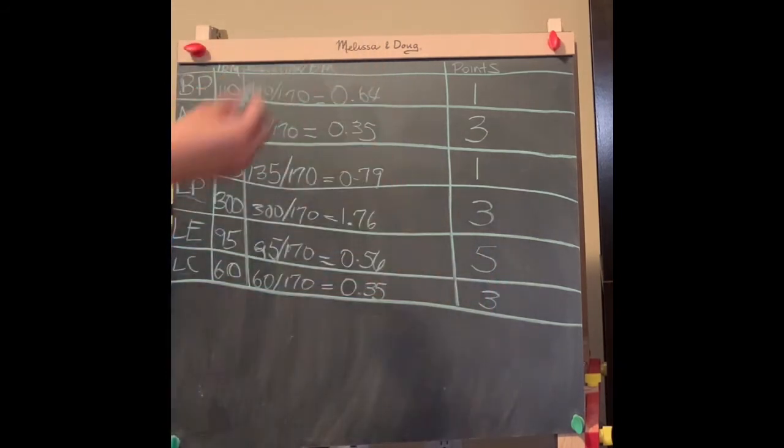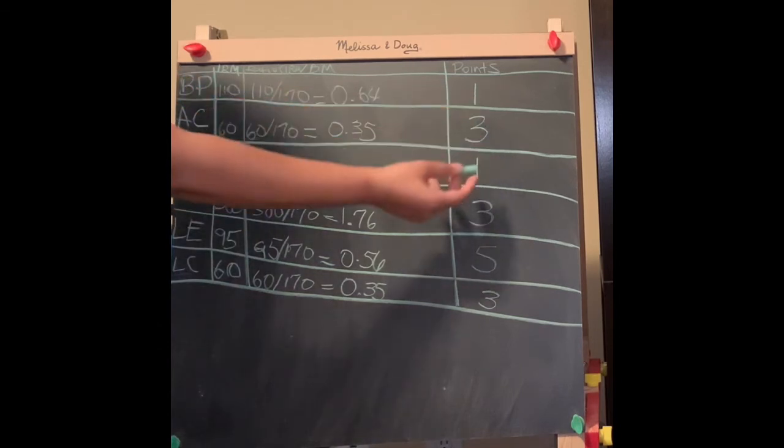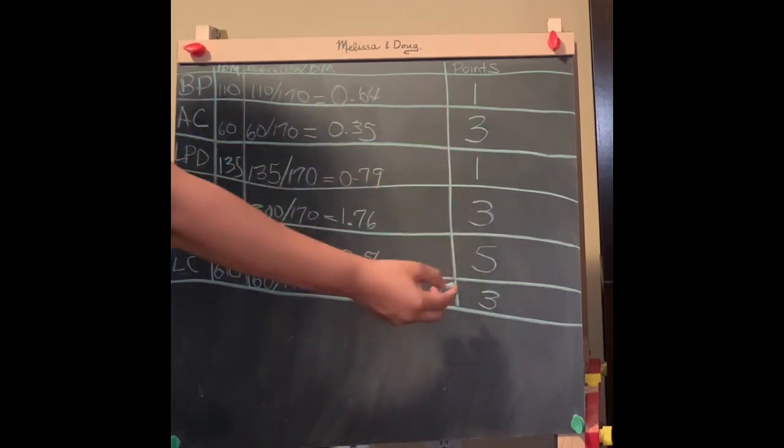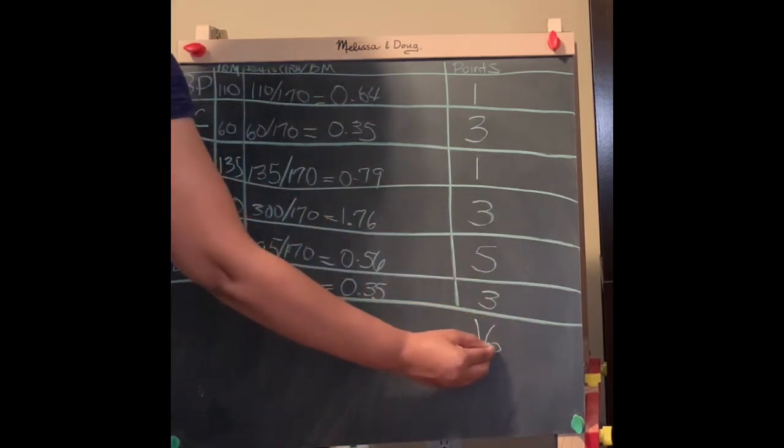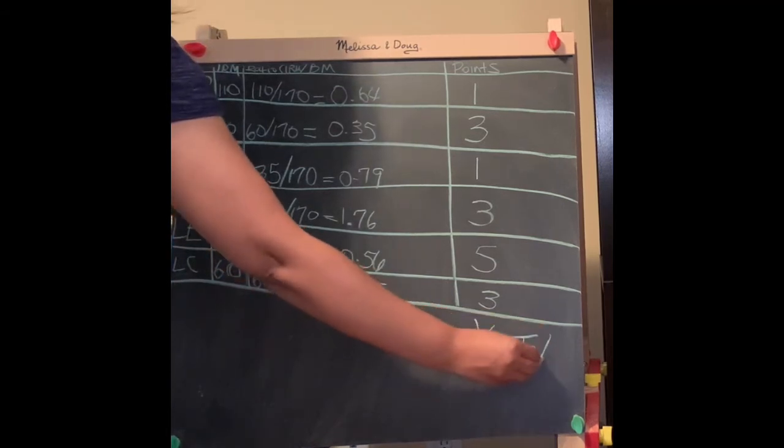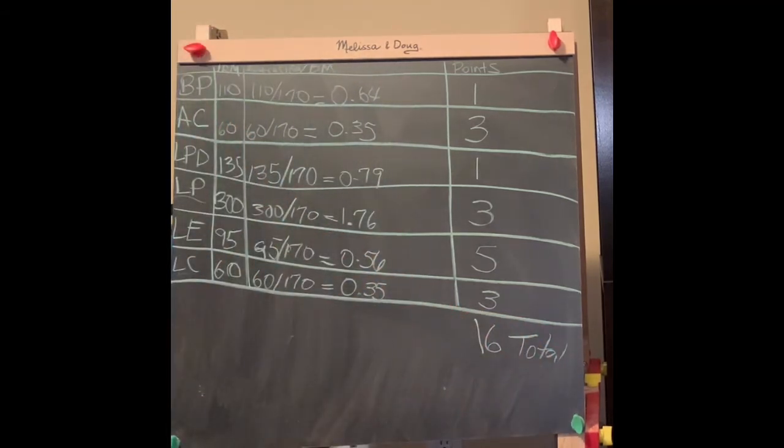And then you want to total these points. So 1 plus 3 is 4, 4 plus 1 is 5, 5 plus 3 is 8, 8 plus 5 is 13, 13 plus 3 gives us 16 total. And so if you look at the bottom of table 6.6 and look at the range of points that they have there, 16 points as a score will give you a strength fitness category of fair. So our client, Harold, has a strength fitness category of fair.